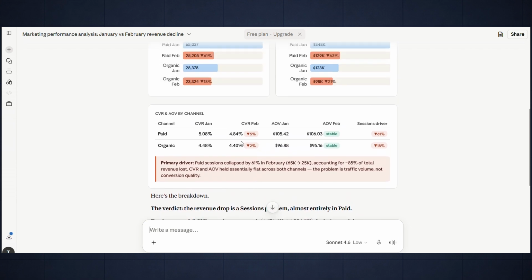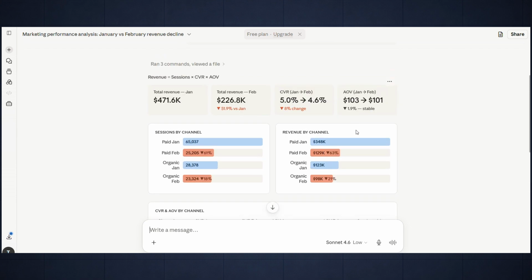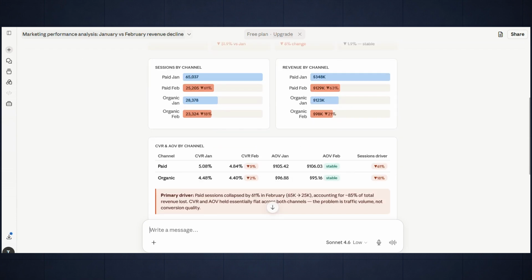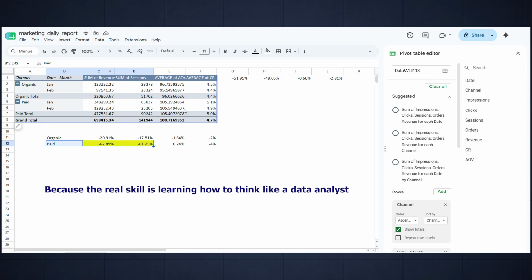The tool can calculate the metrics, but you still need to decide which metrics matter. And that's why learning the fundamentals is so important. Because great analysts don't just use tools. They know how to structure problems, interpret results, and turn data into decisions.